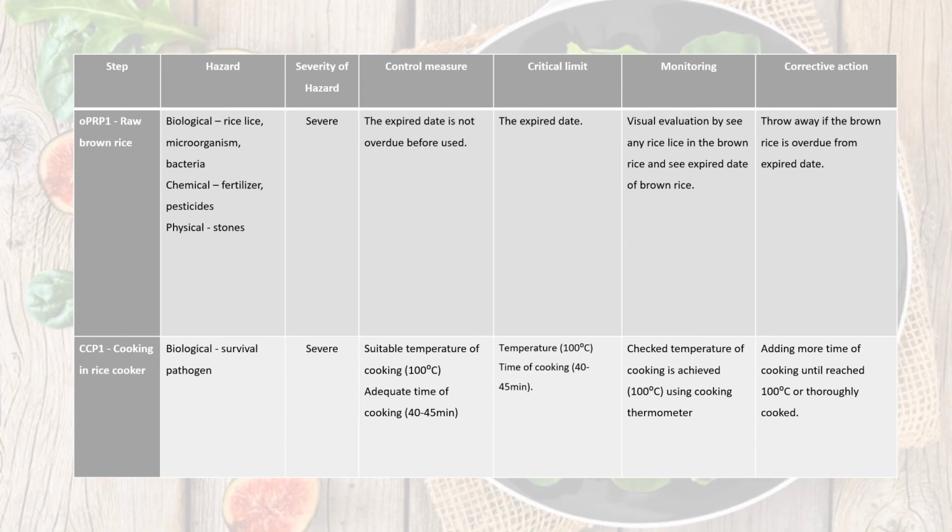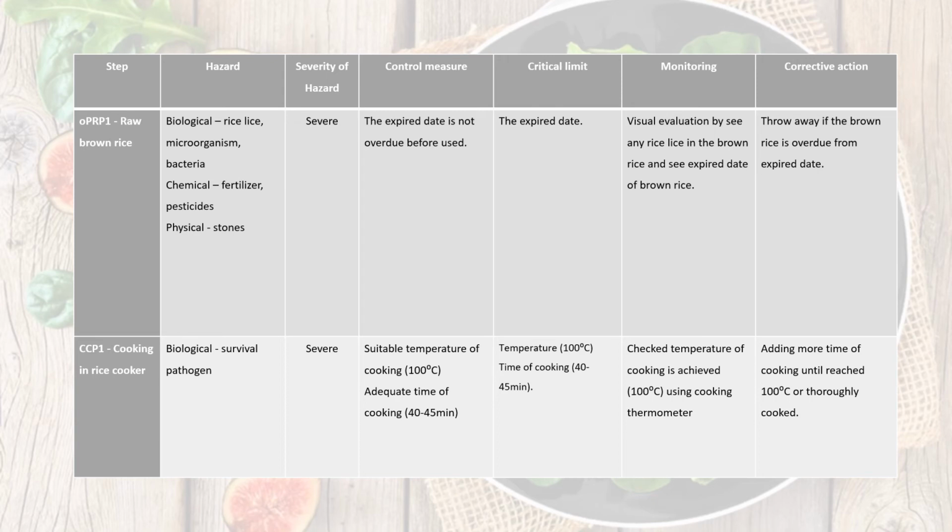In the CCP1, which is the cooking in the rice cooker step, the control measure is that the temperature of cooking must be suitable and the adequate time of cooking must be achieved. The critical limit in this step is the temperature and the time of the cooking. To monitor this step, we check that the temperature of cooking is achieved by using a cooking thermometer. Corrective action for this step is we add more cooking time until it reaches 100 degrees Celsius or the